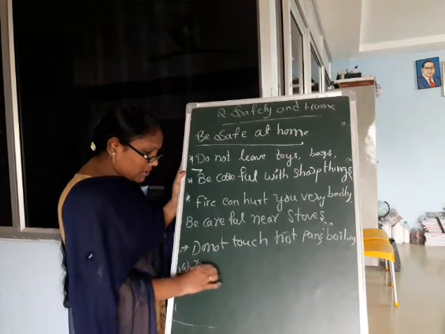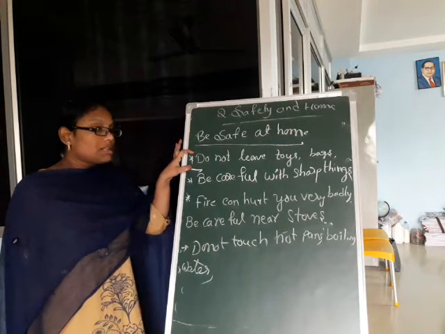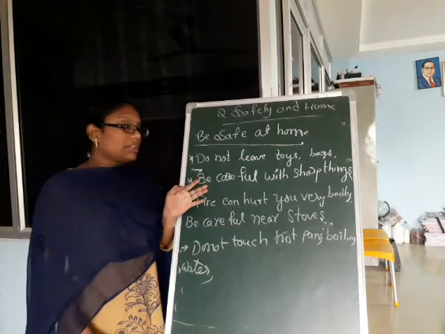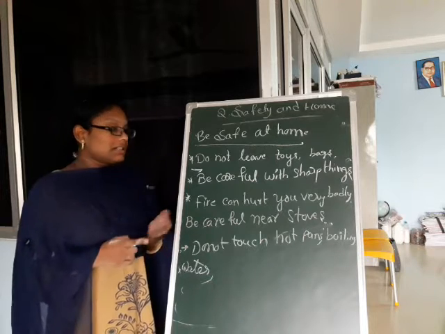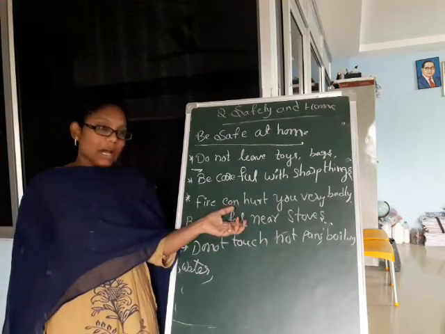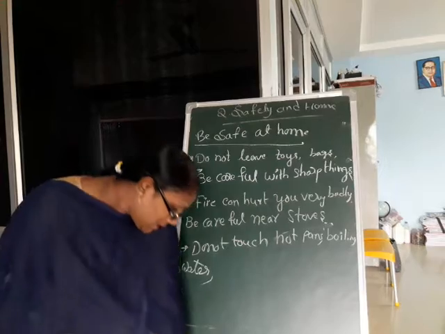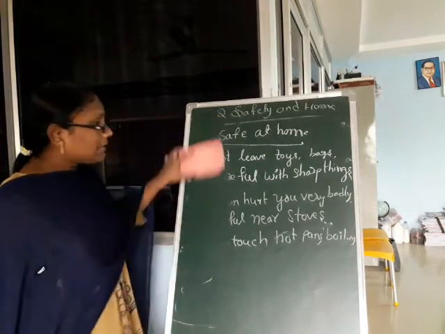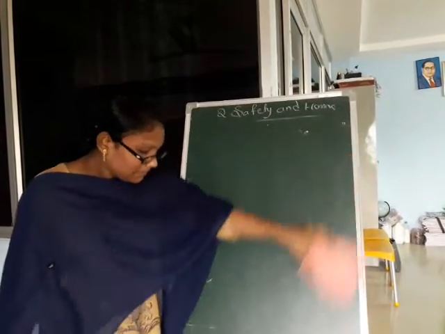So I repeat, children: do not leave your toys, bags, shoes on the floor. You or someone could trip over them. Be careful with sharp things like knives, blades and scissors. Fire can hurt you very badly. Be careful near stoves. Do not touch hot pans and boiling water. Next point, when lighting candles and matchboxes, hold them away.